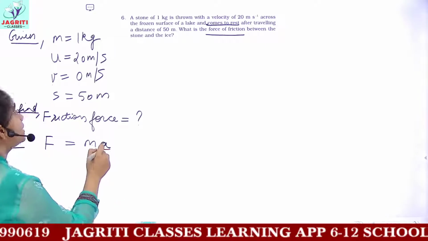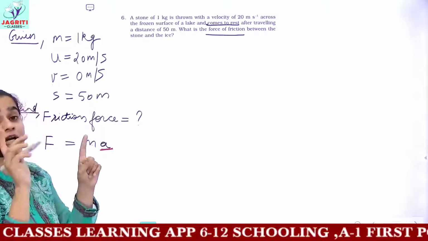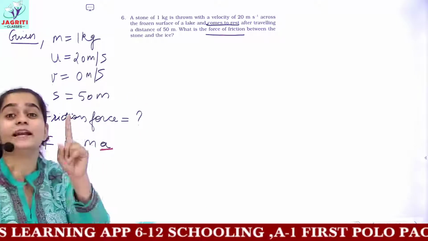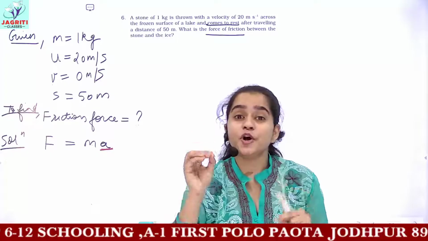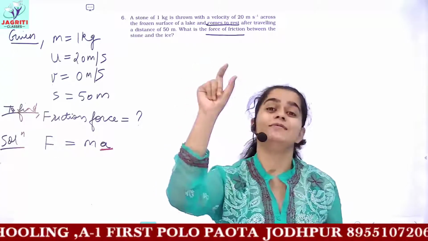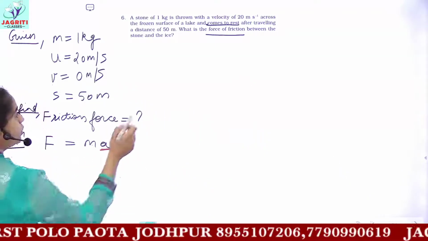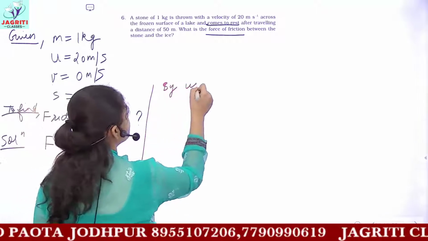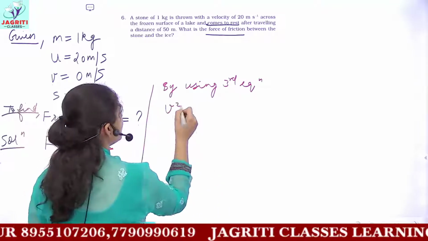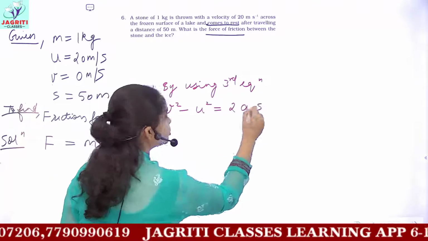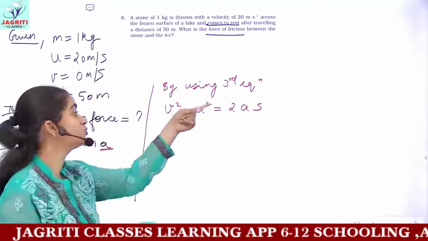That means you cannot use the first and second equation because it has the unknown variable acceleration, but with that it will also have an unknown variable of time. And I am repeating, you cannot find the value of two variables from one given equation. So we are left with only the third equation here. So for the solution, we will be using the third equation of motion, which is v square minus u square equals 2as. So we will be using this. I hope you understood how we select the equation which we can use.